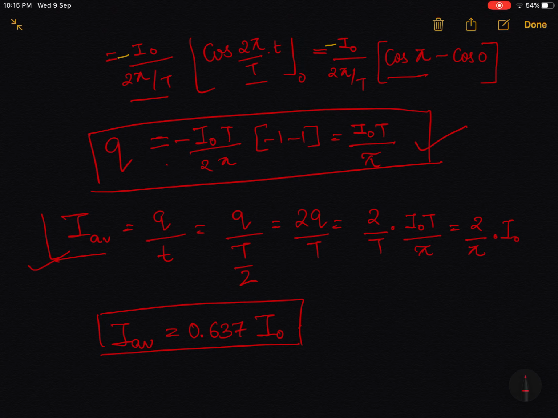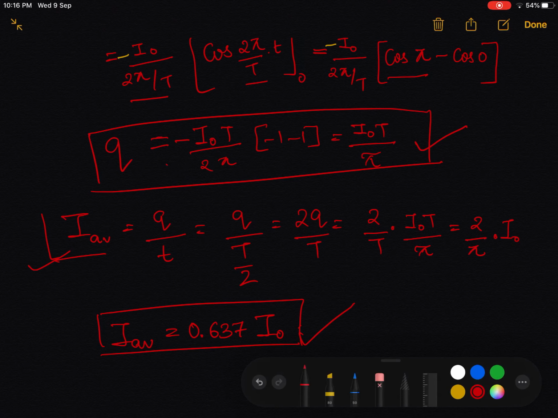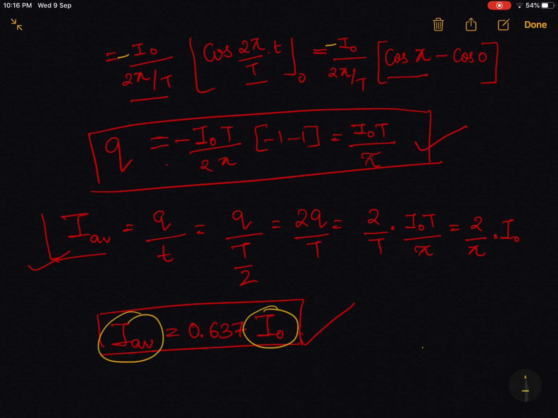So you can say that the mean or the average value of alternating current is 2 by pi, or like 0.637 times the peak value. This is the relation between your peak value and your average value. Average value is something around 0.637 times I naught.